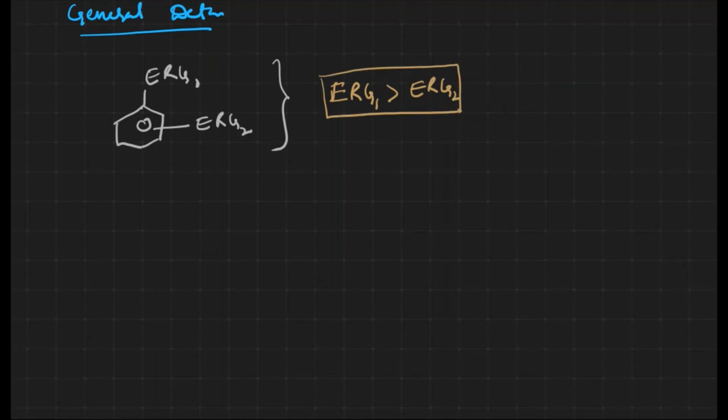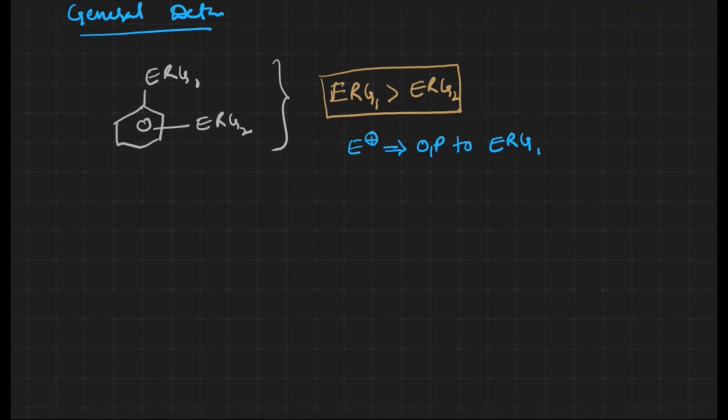Then the electrophile will readily go ortho, para to electron releasing group 1. This is the first data.